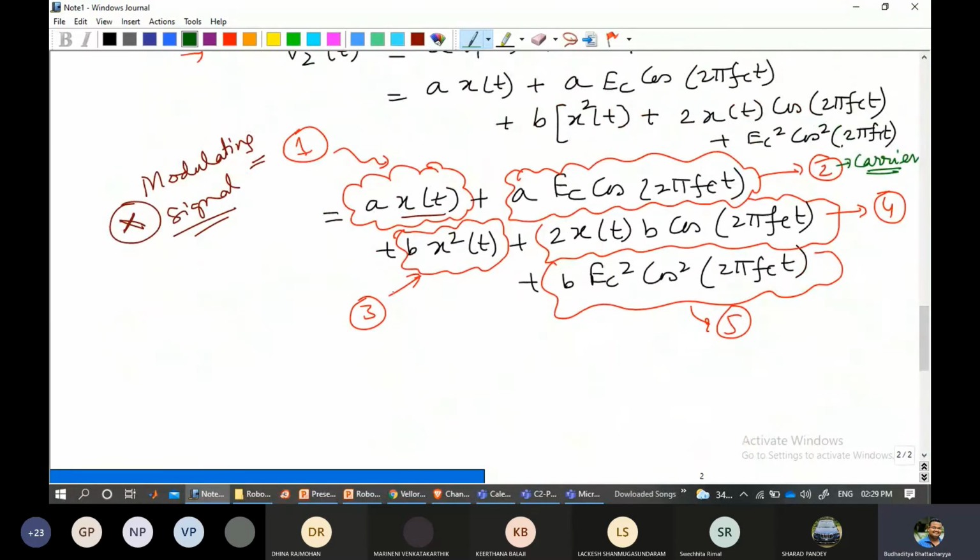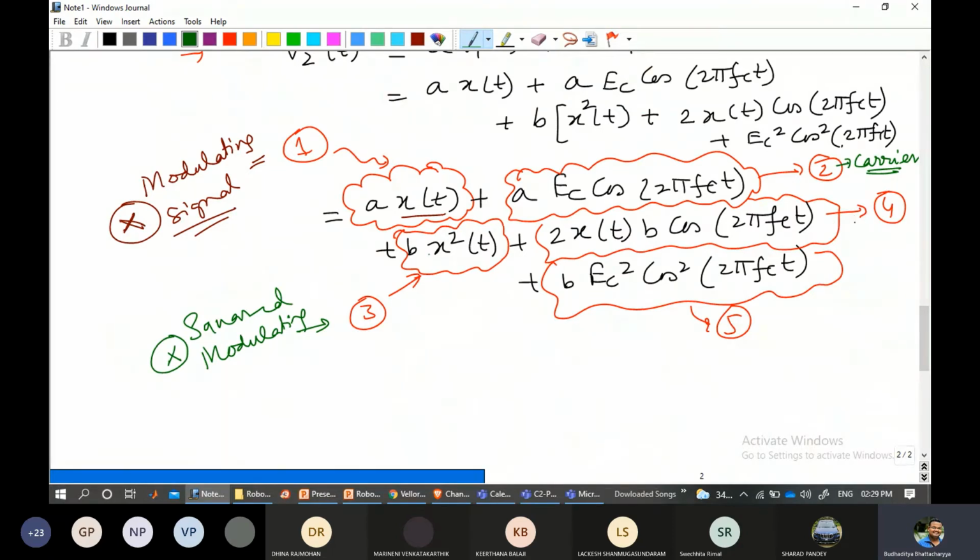Now coming to the third one. Again, you can see B x squared(t). It's basically a squared modulating signal, which is very unnecessary. No need, because again, it is just a different form of an input signal. So that's the third part. Coming to the fourth one.